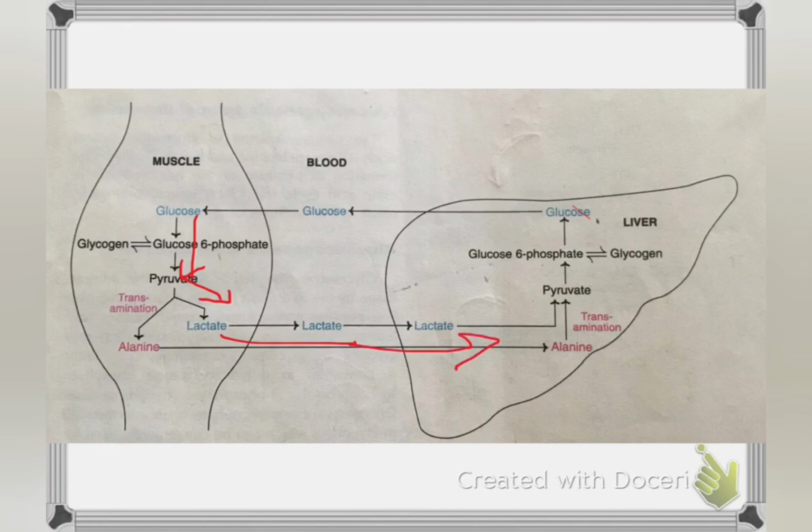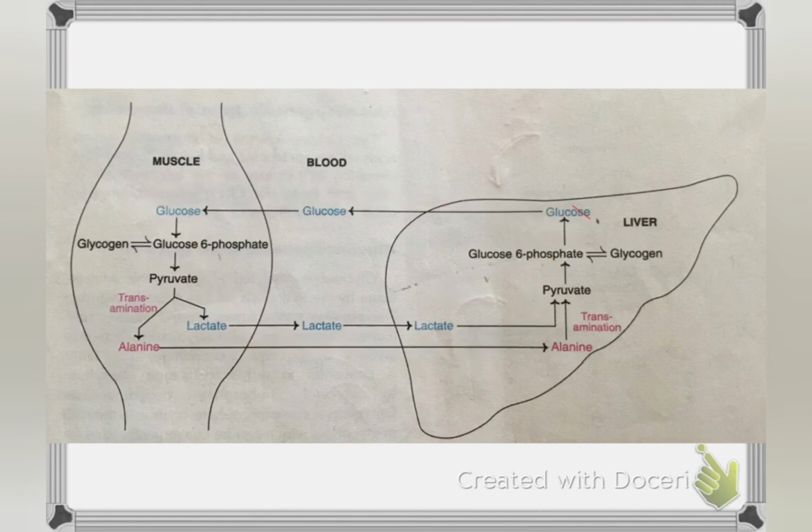In the liver, this lactate is converted to pyruvate, and then this pyruvate is converted to glucose through the process of gluconeogenesis. From the liver, the glucose formed is again transported to the blood. From the blood, it then enters into the muscle cells, and this glucose is reutilized for the synthesis of energy in the muscles. These are the steps of the Cori cycle.